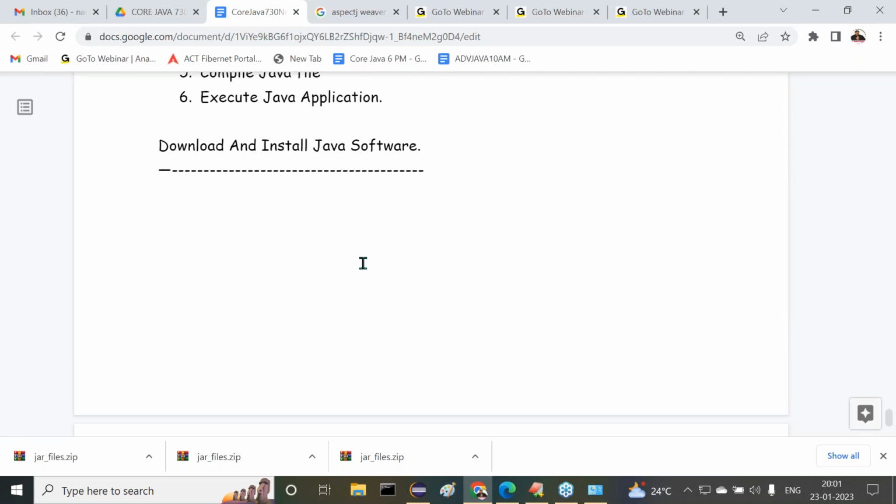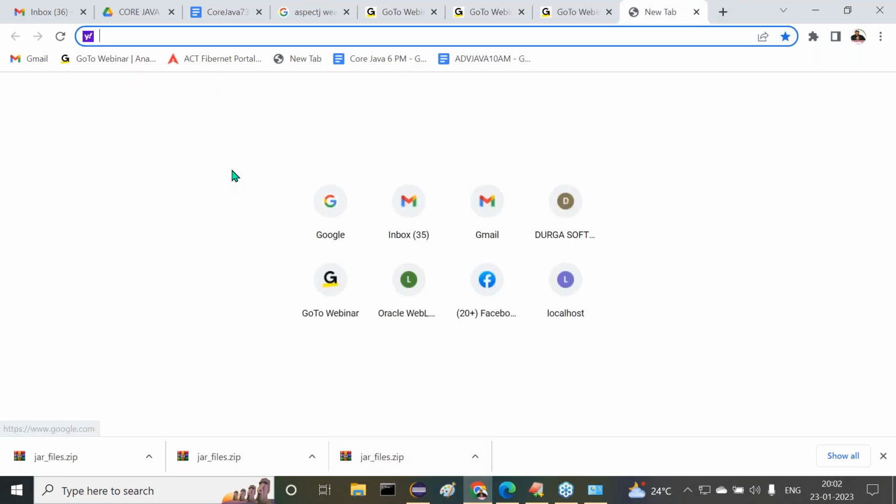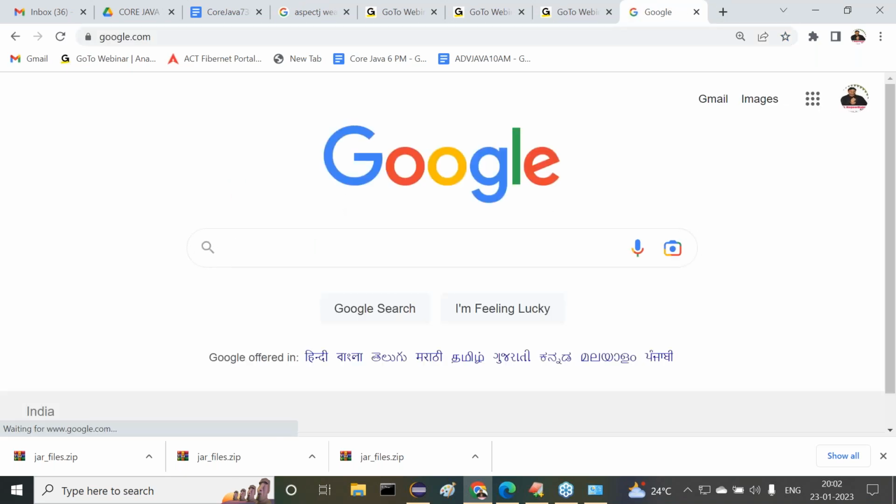Now here we need to download and install Java software. Point number one, observe carefully. Download Java software from a URL; I'll give the URL. Just Google it. It's not required to remember any website name. Obviously, Oracle.com. Why? Because Java is maintained by Oracle. So obviously we get it from the Oracle website. Now let us go for this clearly.